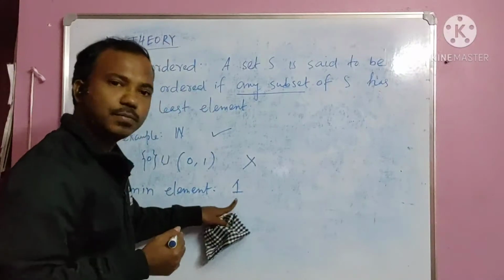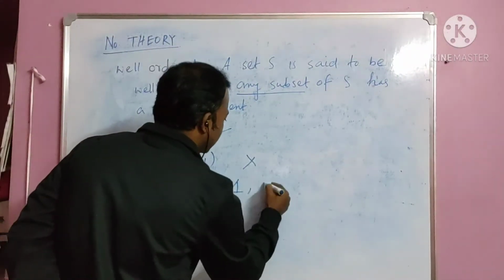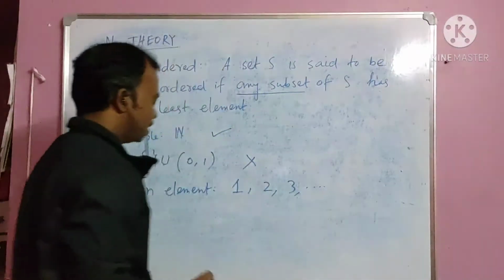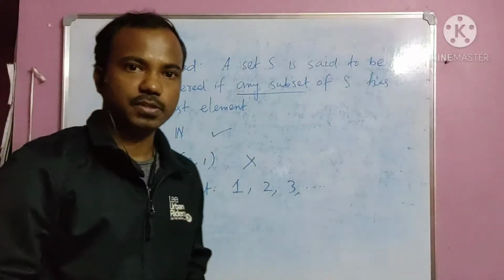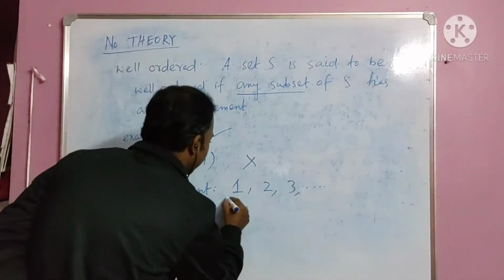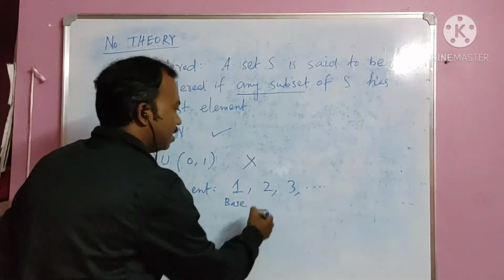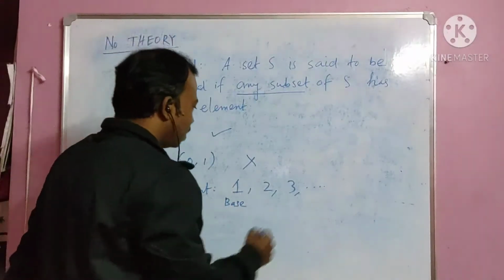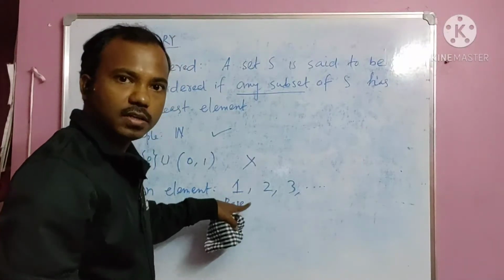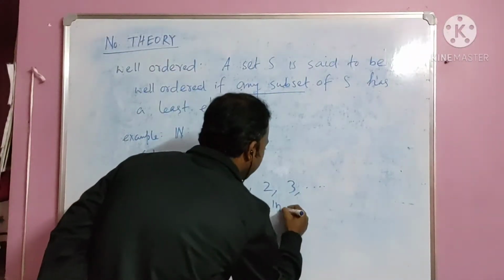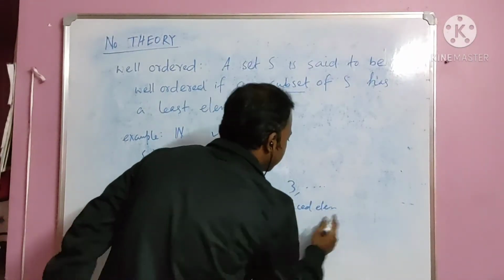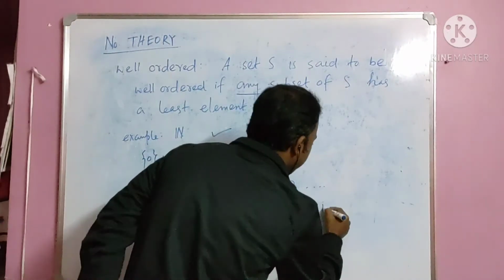Like you see, you have 1. If you add 1, then you will get 2. If you again add 1, you will get 3. In that way we can have all the natural numbers. So what is happening here, this number is the base, and all these other numbers we are finding by inducing over 1. So these can be called induced elements, induced members, right?